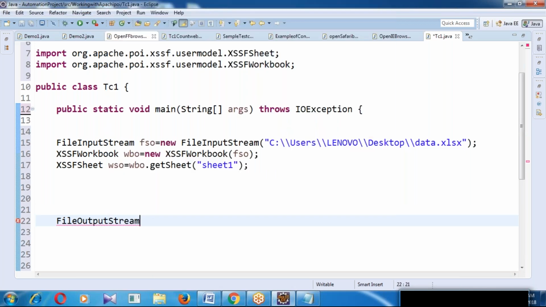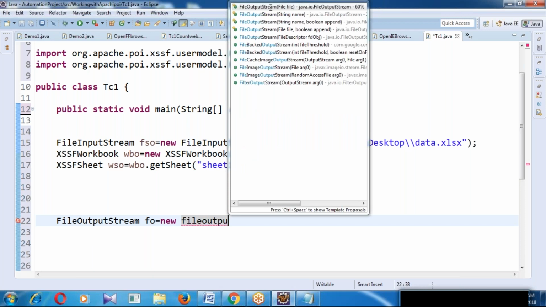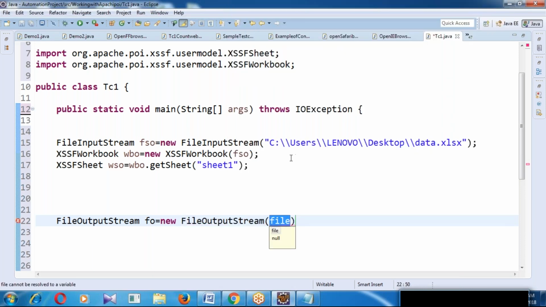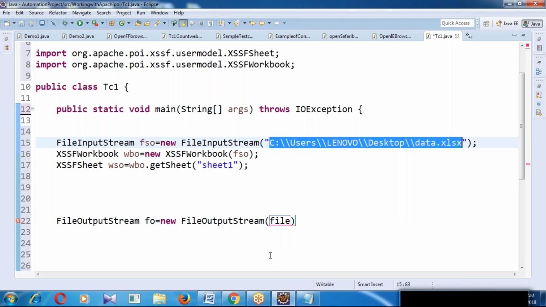Take another variable, F equal to new FileOutputStream, and here the location. Then get this location and use it here.